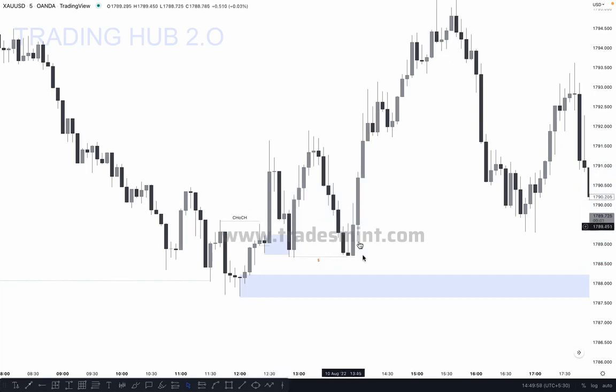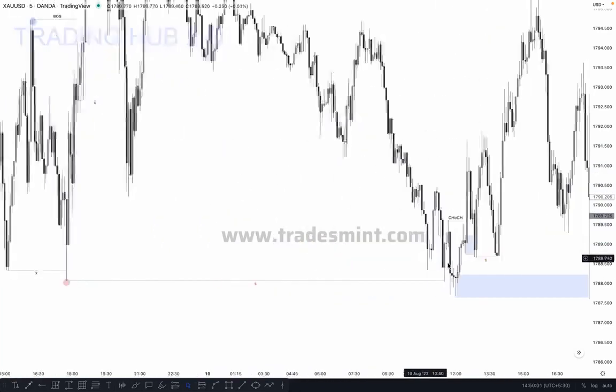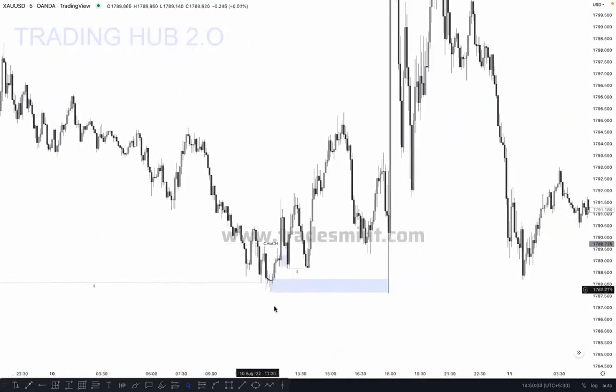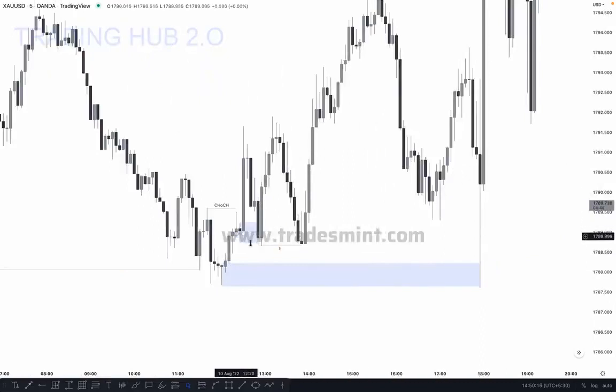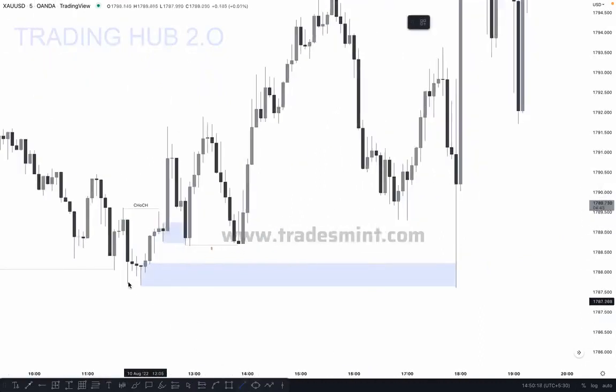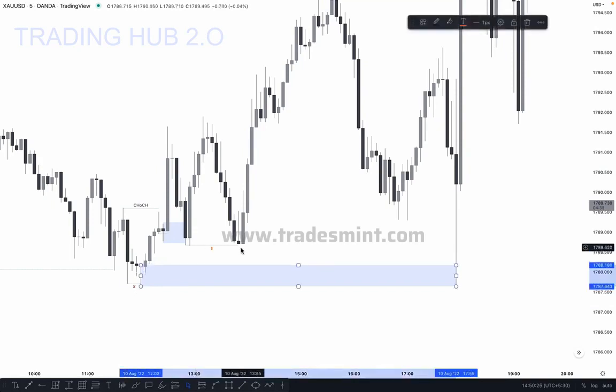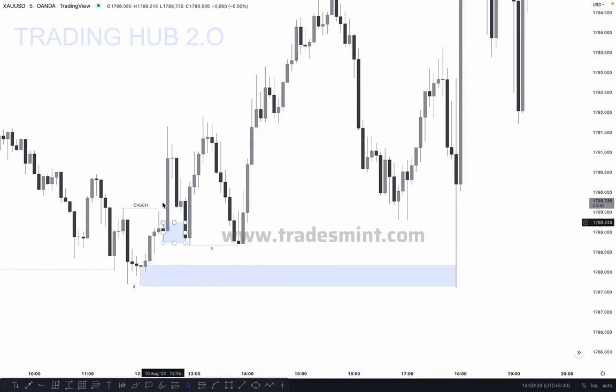And then what happened here? The market created an equal low, which is an indication that the market is creating more liquidity on the downside, because below it we can see an extreme. This one is the first order block and the second one is the extreme. The extreme is always high probability, which is why the market took out the liquidity and went higher. The extreme one also swept the liquidity here, if you can notice. So the market swept the liquidity, and this is our high probability order block. In this case, after the change of character, the first order block is here and the second order block is here. The extreme is high probability, and the first one is a 50% chance.